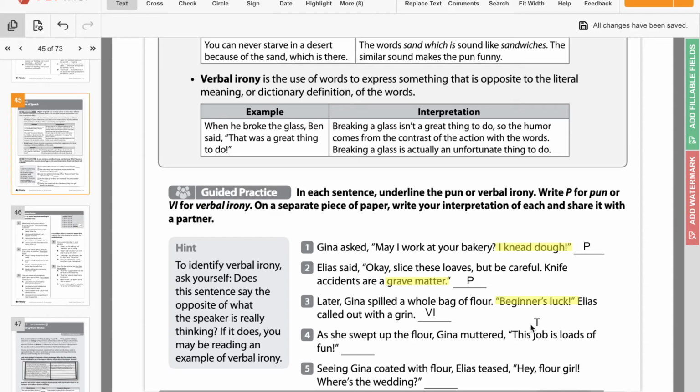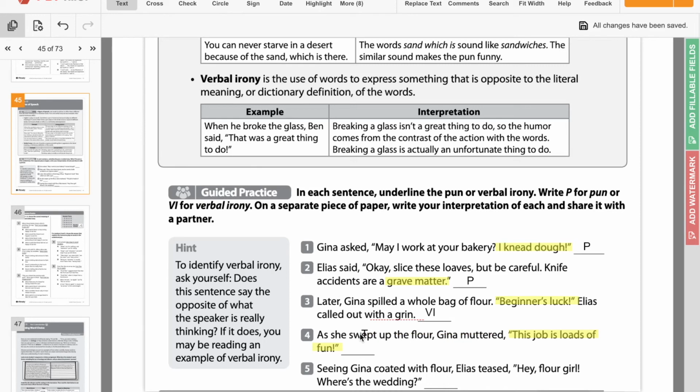Okay? As she swept the floor, Gina muttered, this job is loads of fun. Okay? Where is the pun or verbal irony in here? This job is loads of fun, right? What is she doing? She's sweeping the floor, right? Is sweeping the floor loads of fun? For most people, it's not, right?